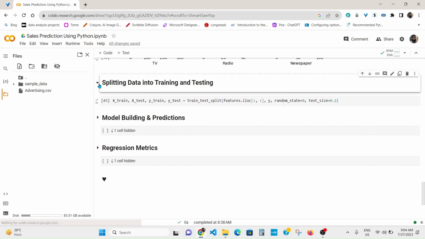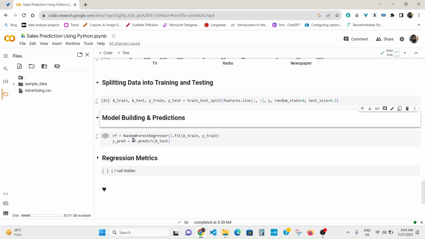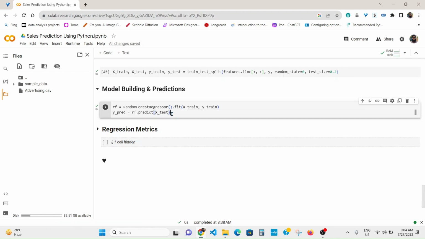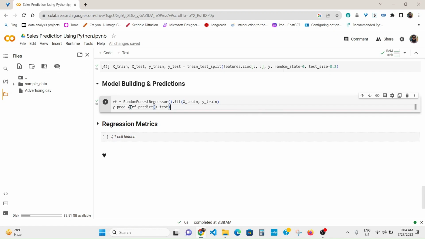In the next step, I split the features and target column into training and testing datasets, and then I used a random forest regressor to train the model. The training is done on the random forest regressor, and in the same part, I do some predictions.